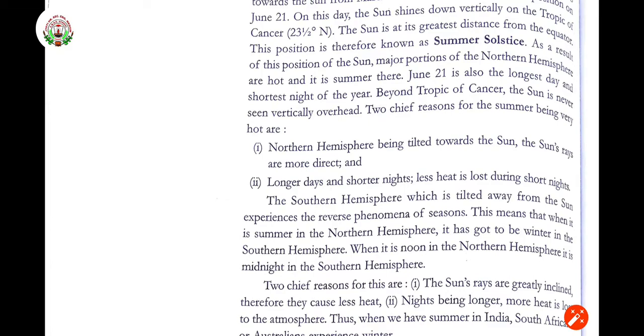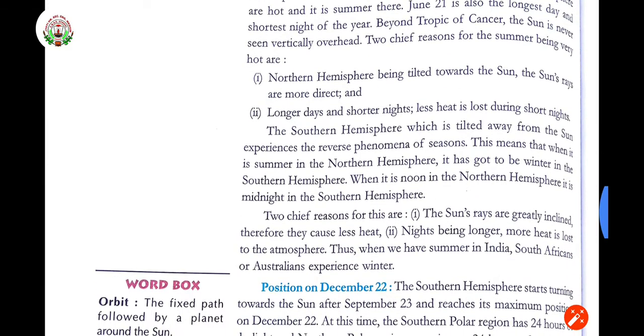Two chief reasons for the summer being very hot. First one, the northern hemisphere is tilted towards the sun. Northern hemisphere in front of the sun, it is tilted. The sun rays are directly coming towards the northern hemisphere. Longer days and shorter nights, less heat is lost during the short night. That is why the days are longer and hot also.